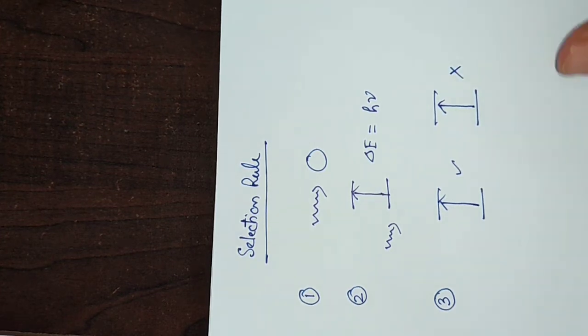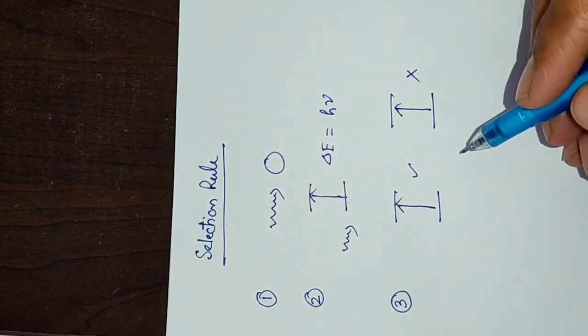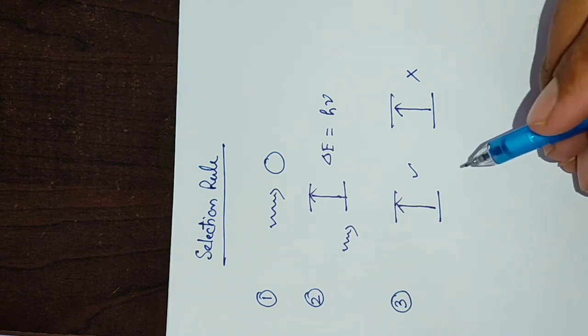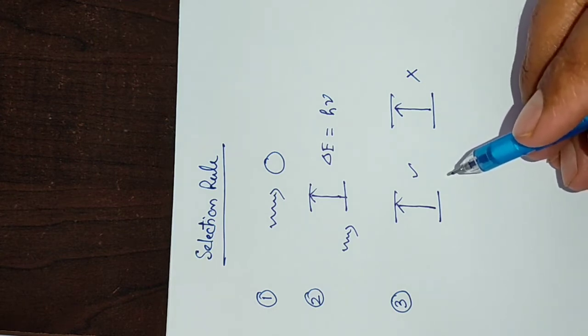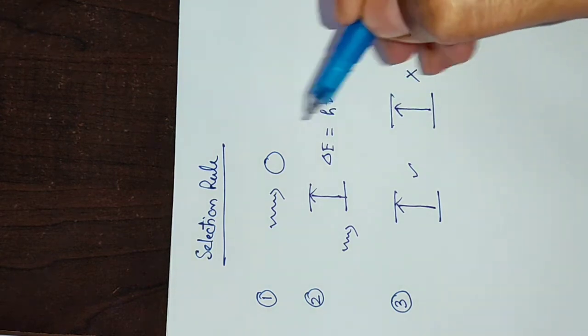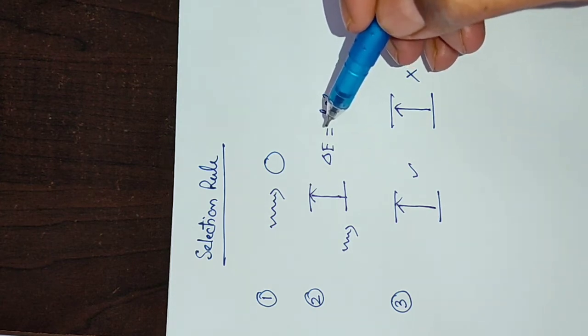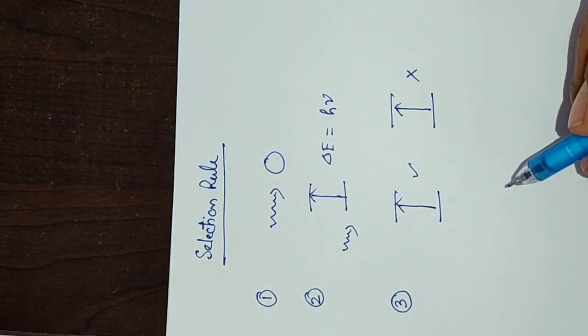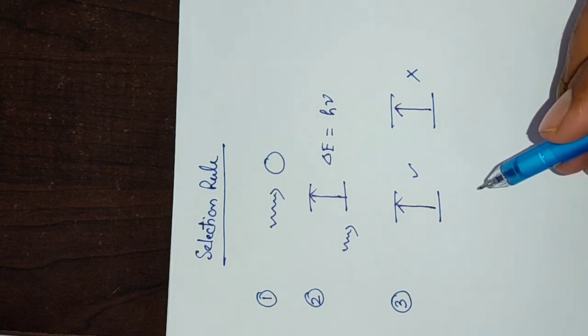Some will say, what is that question? What do you mean by allowed or not? Yes, the question is valid. Even if a system qualifies the first 2 criteria, the transition may not become successful if it is forbidden by the selection rule.